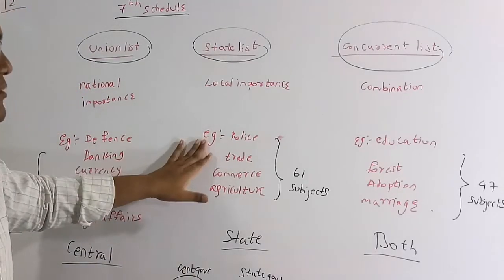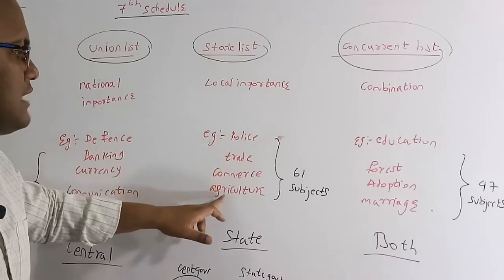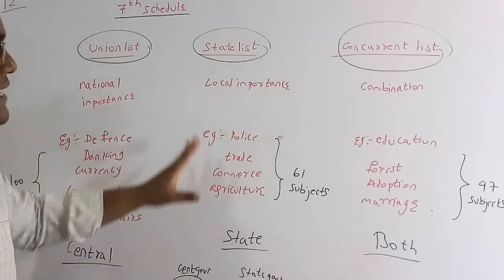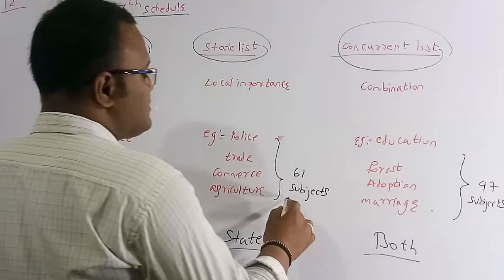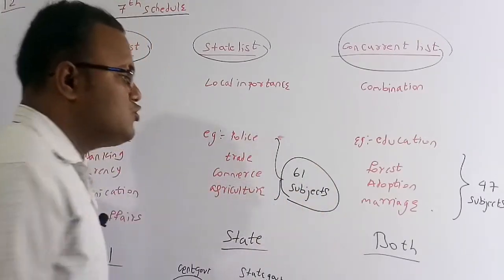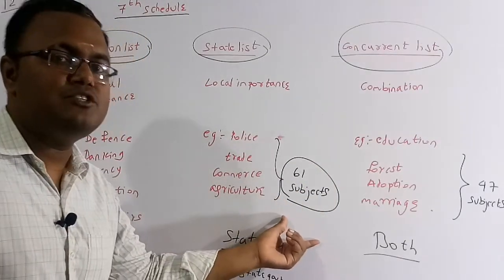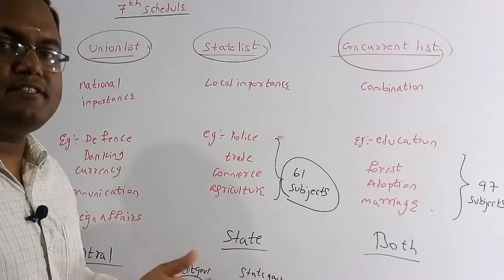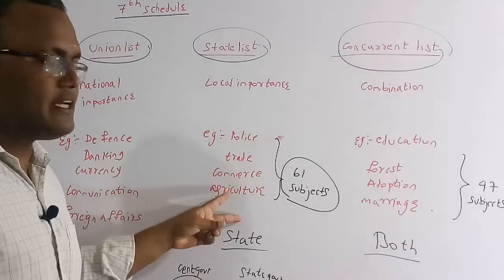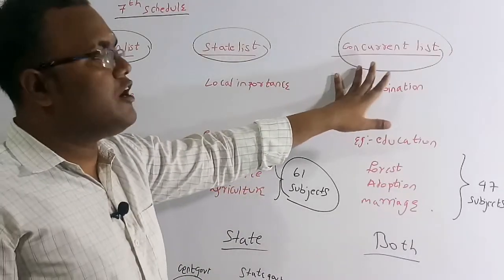Some examples are police, trade, commerce, agriculture. In the state list there are actually 61 subjects, or 61 items. On all these 61 items only the state government can make laws. These are a few examples. Now let's come to the concurrent list.